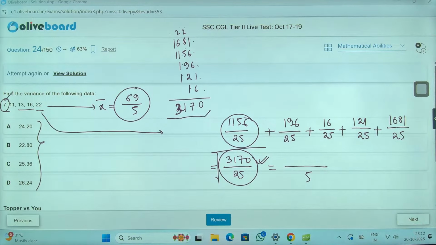I'm quite certain that some issue is there in the options. Just let me check this once, sir. Definitely kuch issue hai sir. Kuch issue to mere ko dikh raha hai sir.